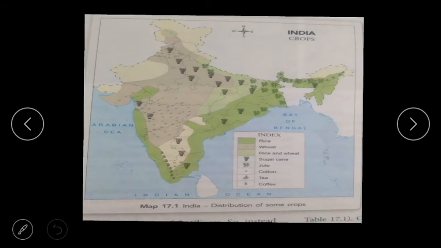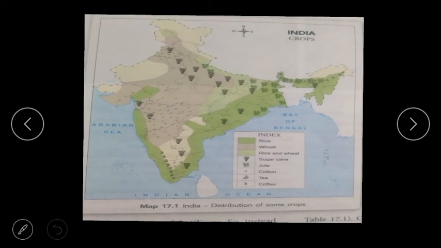Here we will study the food crops table along with this map. The table is given in your book: crop, ideal climate and states where it is grown. First, rice. The climate required for rice is hot and wet.